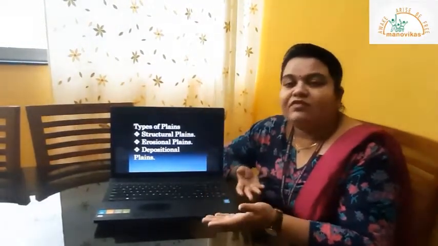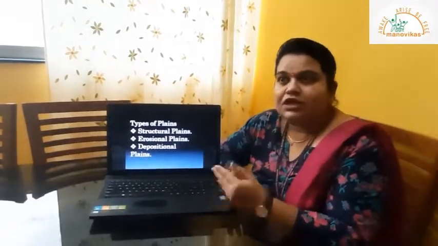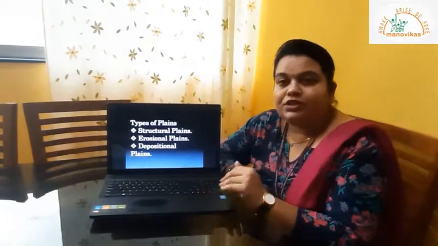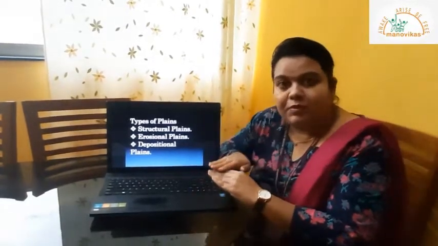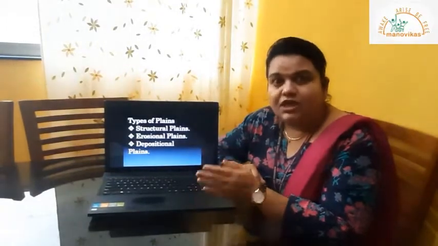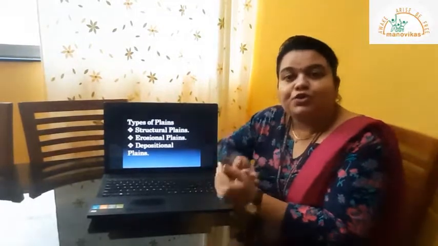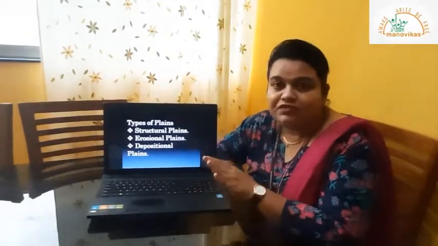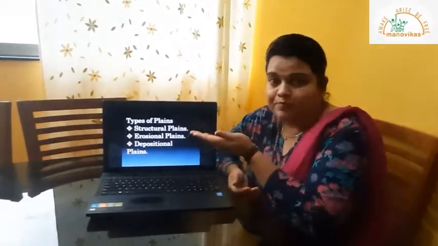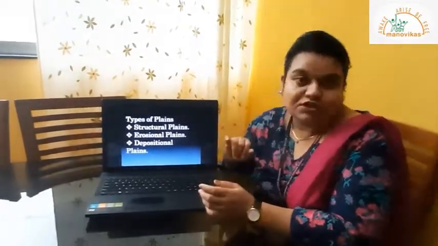So whenever we have a shallow low-lying area which is below the water surface, imagine a coastal region. The place where we have coastal plains and the place where we have a water body as sea, the land surface below that water body rises up due to endogenic force, and that surface which was below water comes up and becomes a part of the coastal plain. Such plains are known as structural plains.